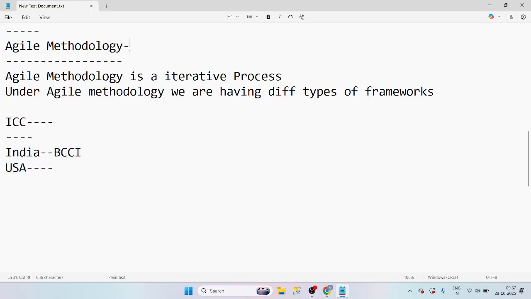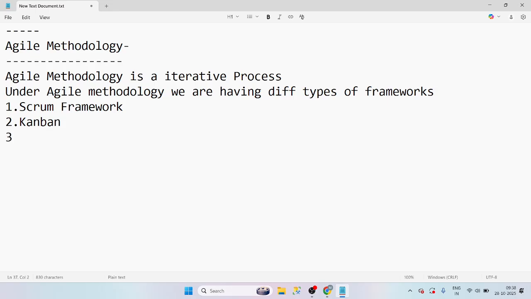Now, agile methodology is also the same thing. It is like an ICC. Under agile methodology, we have different types of countries. That is called frameworks. Ramya, understood? The first one is called the Scrum framework, guys. Second one, we have Kanban.